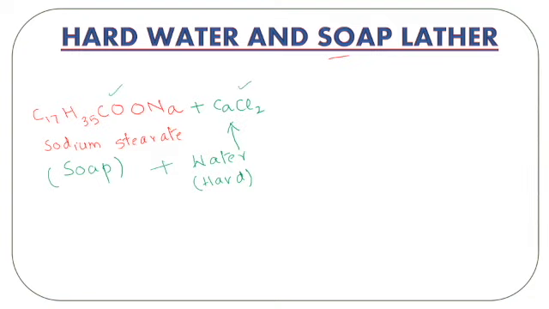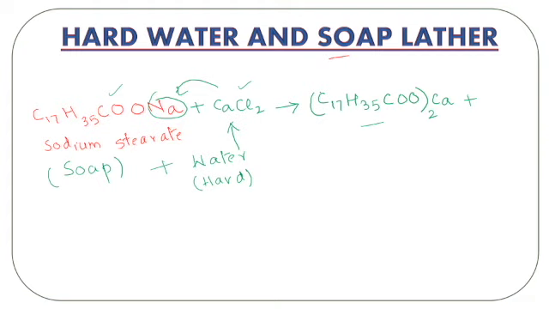It comes across the soap, the sodium stearate, so it reacts with it and forms C17H35COO whole twice Ca. So what is happening over here? Actually, sodium is coming out of this and it is being replaced by the calcium. Now, since calcium is divalent positive, we definitely need two stearate ions to satisfy the valency of calcium. In short, calcium stearate is getting formed, which is an insoluble component.